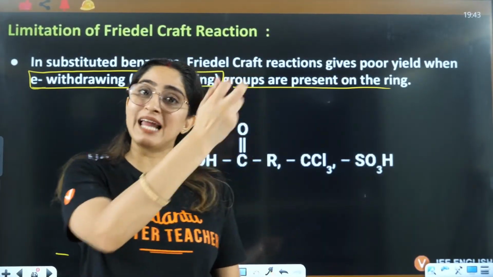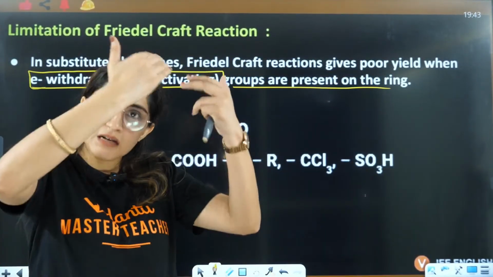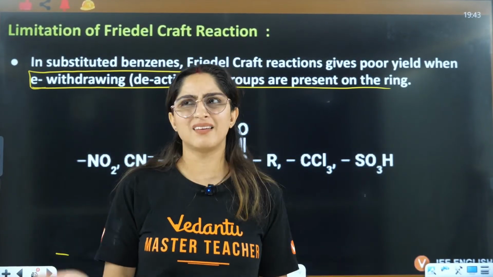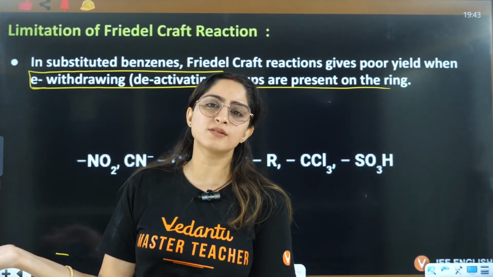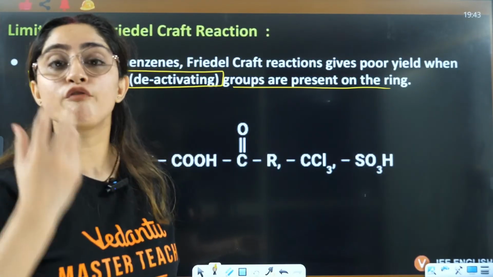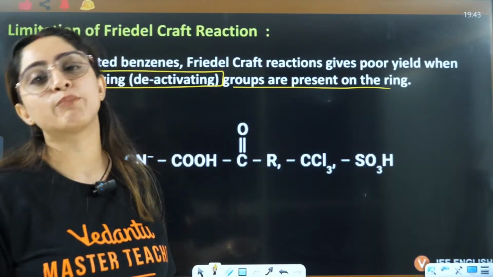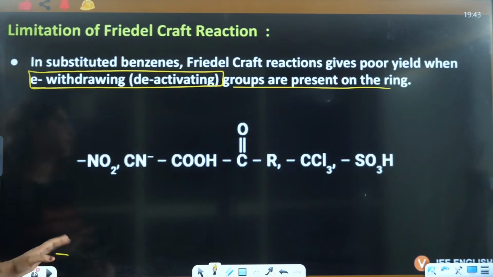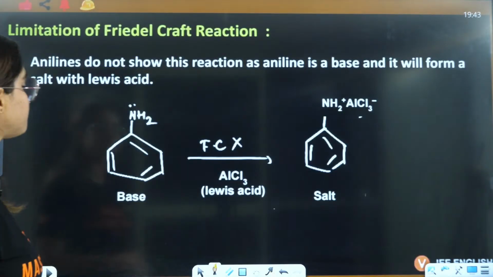But if there is some electron withdrawing group that is taking out those electrons from the benzene ring, then the electrophile will be like, no electrons here, why will I attack here? So the power of the electrophile to attack that particular benzene will decrease if there is a deactivating group attached to it, right?